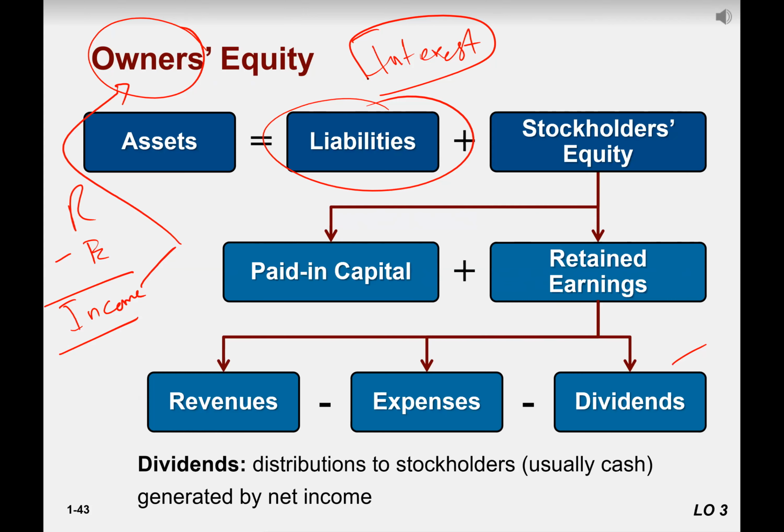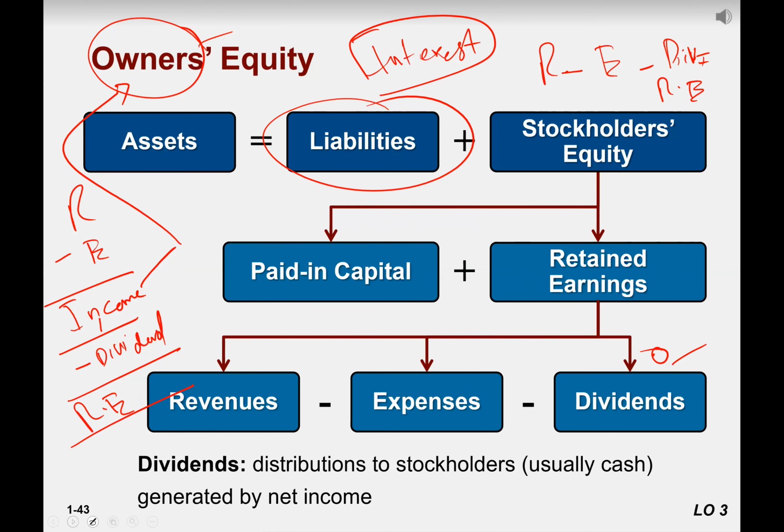And who owns the company? Shareholders. We call them owners. So that part of income that is not distributed, we call that retained earnings, right? So what is distributed? You give some and some you keep. How much you kept, we call that retained earnings. So the general formula is revenue minus expenses minus dividend is equal to retained earnings. If you didn't even give them a dividend, then you put 0 here.